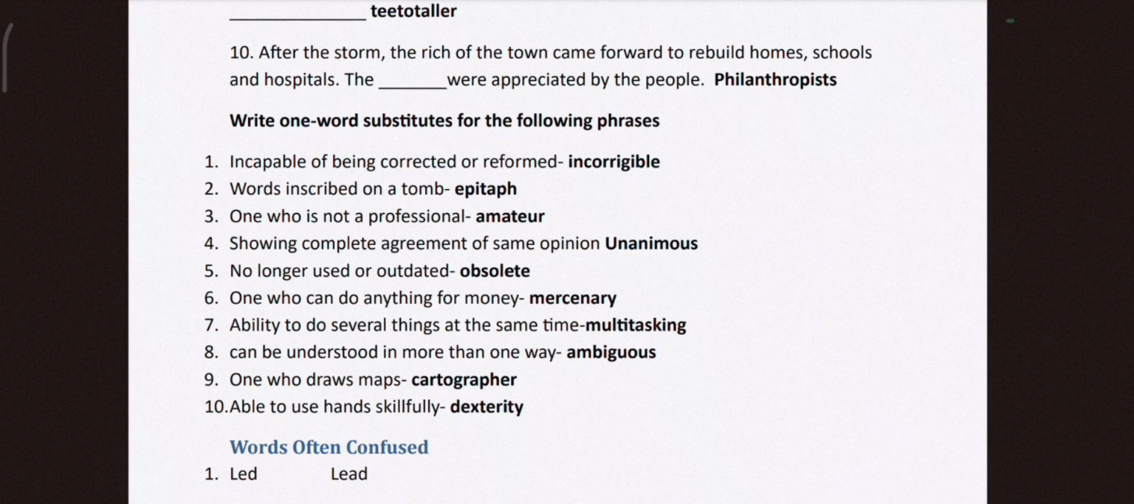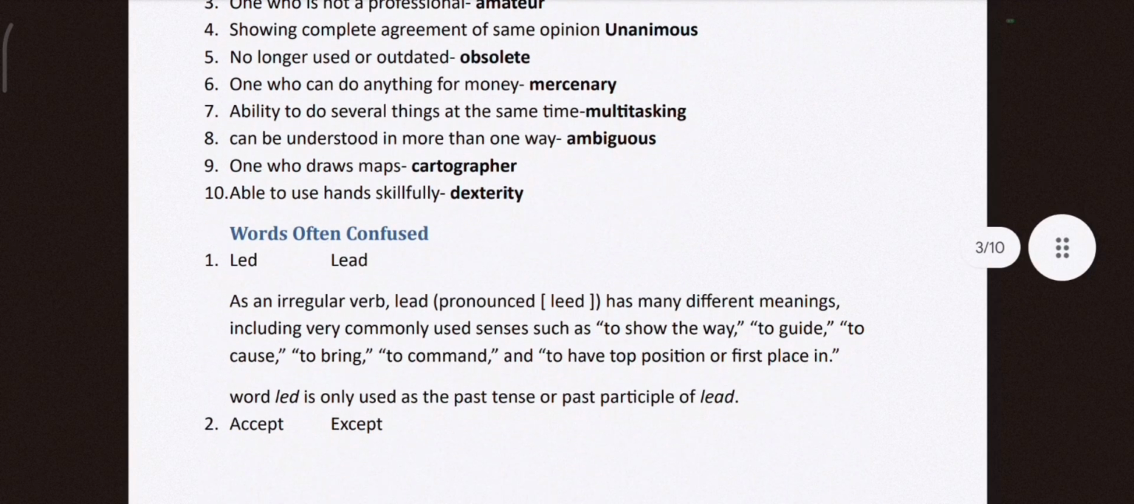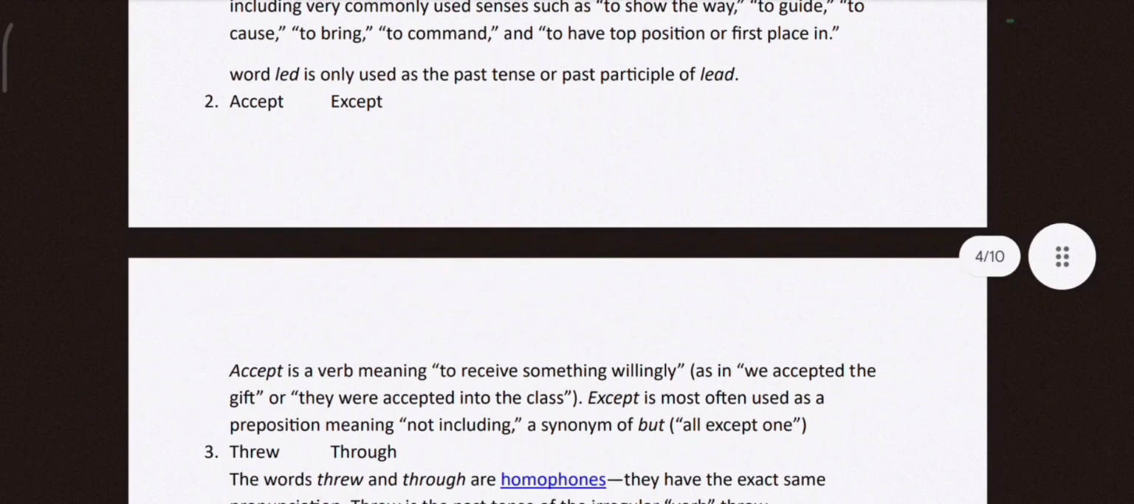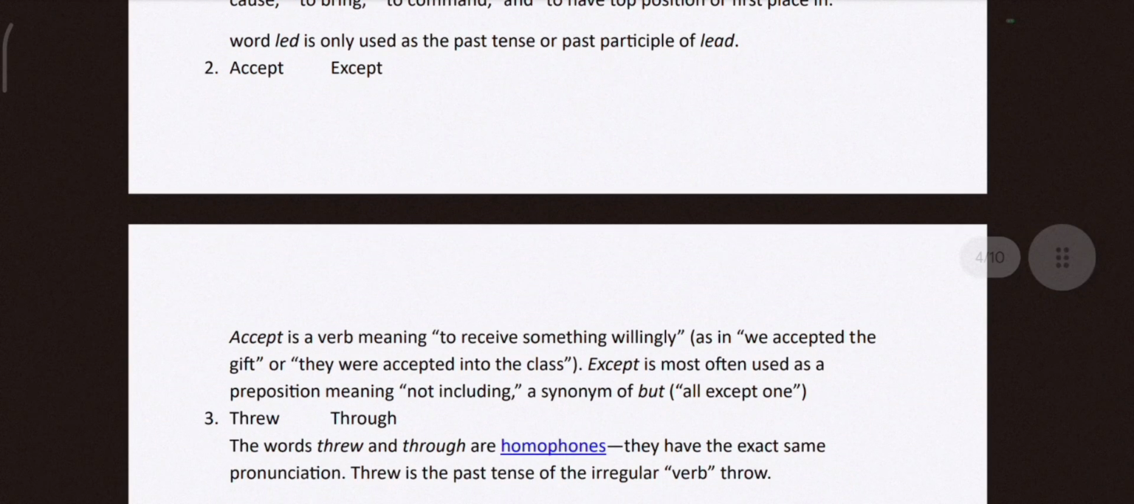Then we have these words often confused: led and lead. So, led is the past tense of the word lead, team lead we say. So, you have the meaning given here. Accept and except. Accept is to receive something willingly, to receive as it is. Except is not but one. Except is most often used as a preposition meaning not including.